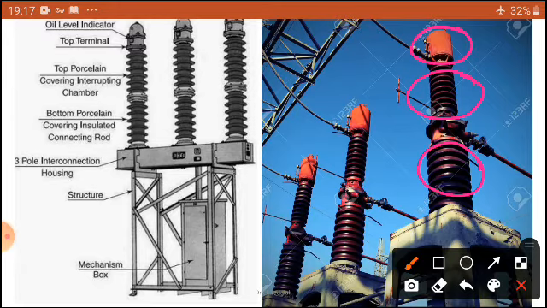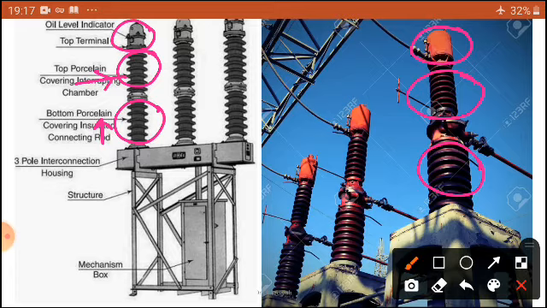Okay, now the same thing here is just for supporting purpose, so isolation purpose, and this is the interrupting chamber where the main operation takes place. This is the top chamber, it is helpful. What is that one? We will see.